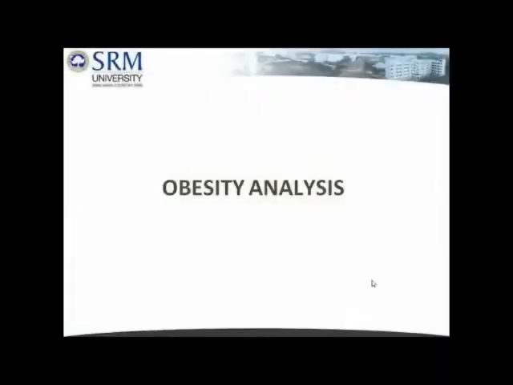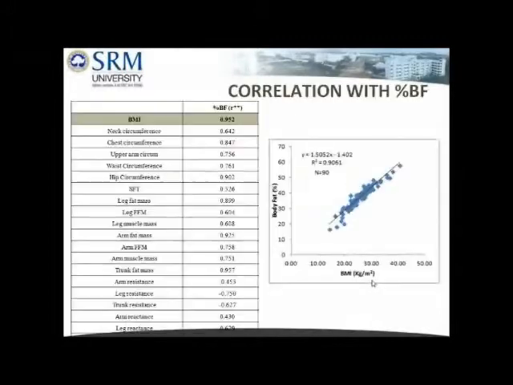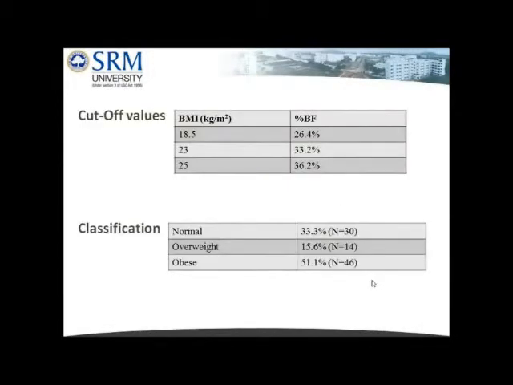After acquiring this data, the analysis was done using SPSS software. For the obesity analysis, the Pearson correlation between various measured variables and body fat percentage was carried out, and the relationship between BMI and body fat percentage was determined by using the scatter plot. Using this equation, the body fat percentage cutoffs corresponding to WHO based BMI cutoffs were calculated, and using these cutoffs, the subjects were classified as healthy or overweight or obese.